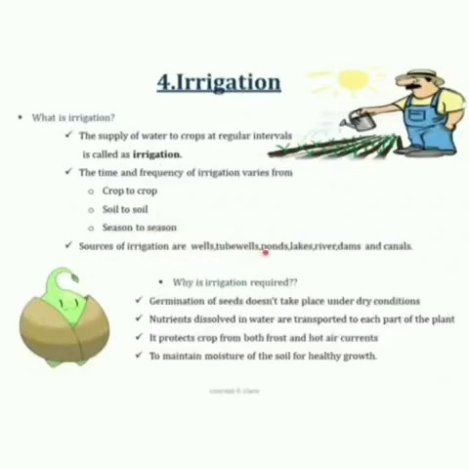Why is irrigation required? Germination of seeds doesn't take place under dry conditions. It has to be watered properly. Nutrients dissolved in the water are transported to each part of the plant. It protects crop from both cold as well as hot air currents. And to maintain the moisture of the soil, we require irrigation.